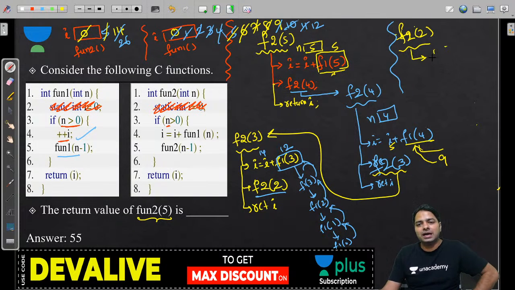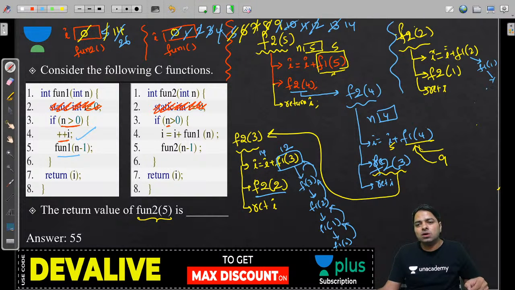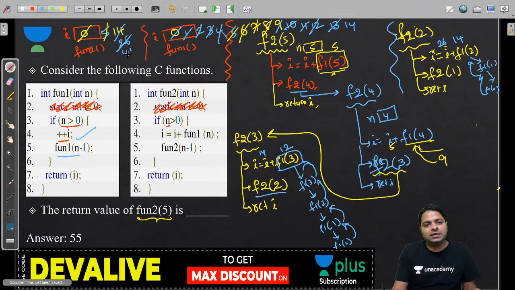F2 of 2 is again I is equal to I plus F1 of 2 and then F2 of 1, and then you must return I. Then you must guess now these 2 calls somehow is 1. Assume that first 2 itself increments 13, then 1 increments it to 14, and then this calls F1 of 0, which is going to return the I value. That I is 14 now, but the I of F2 is already changed to 26. 26 plus 14 is going to be 40 right now.